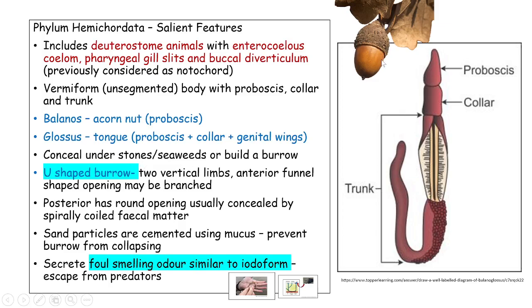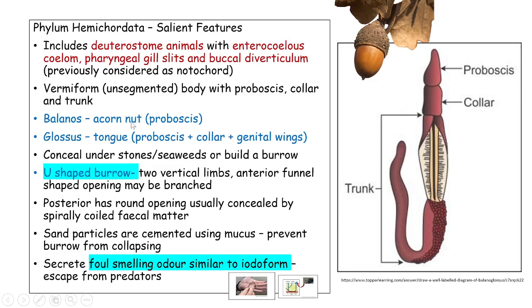From this diagram, you will know why these were called acorn worms. They are called acorn worms because the proboscis has a very close structural similarity to the acorn seeds of oak trees. That's why these worms are commonly called acorn worms. And coming to the next common term, Balanoglossus is also called a tongue worm.